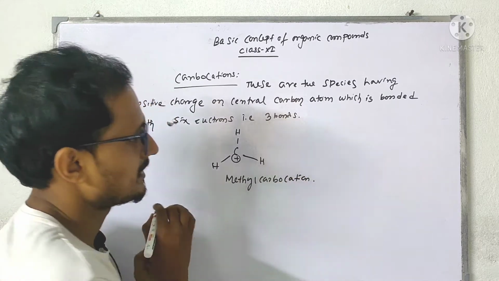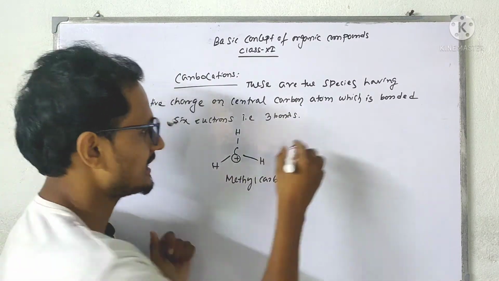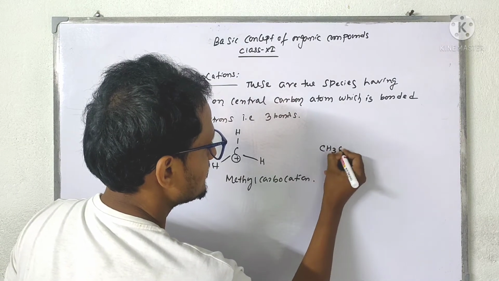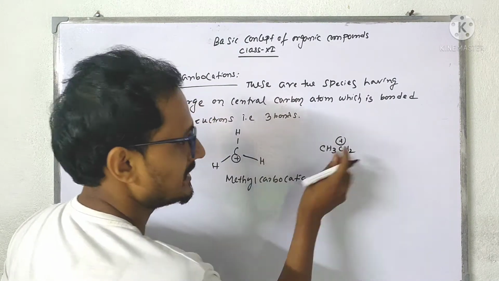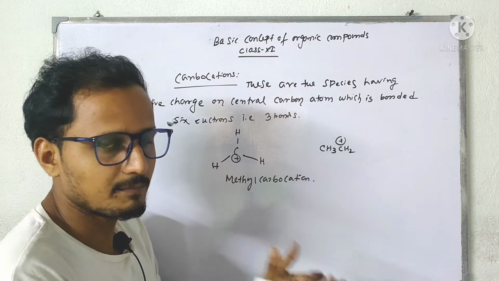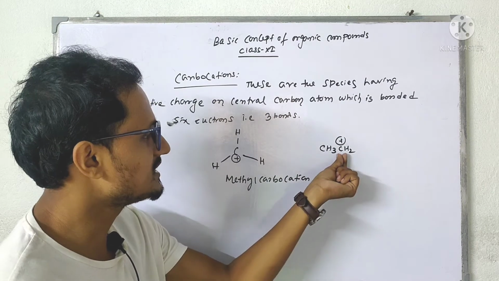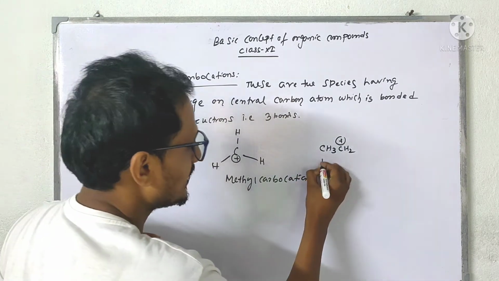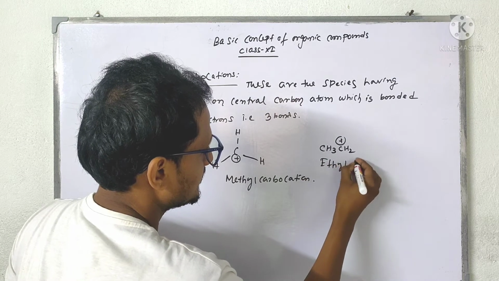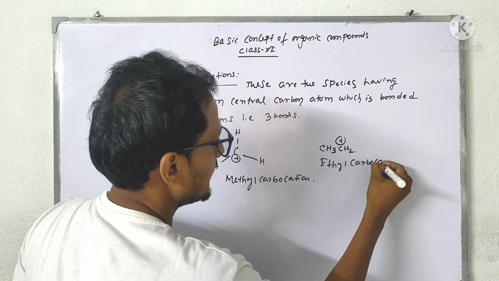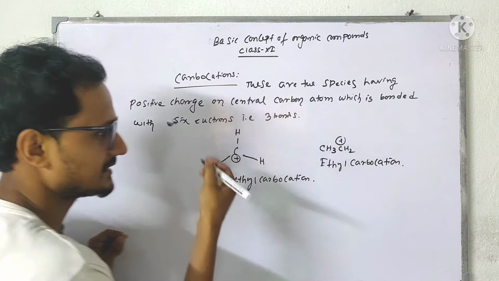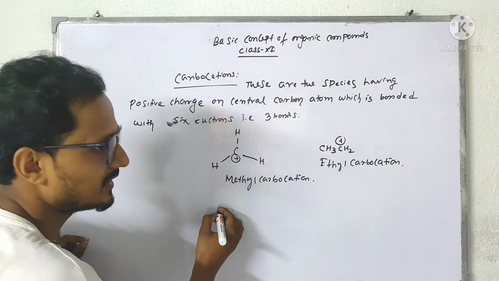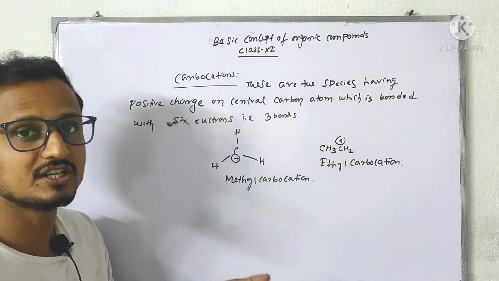We can have more carbocations like ethyl carbocation, CH3CH2+. Here CH3CH2 is the ethyl group, but the positive charge is on the CH2 carbon, so it is ethyl carbocation. Like that we can give the names: propyl carbocation, isopropyl carbocation, tertiary butyl carbocation.